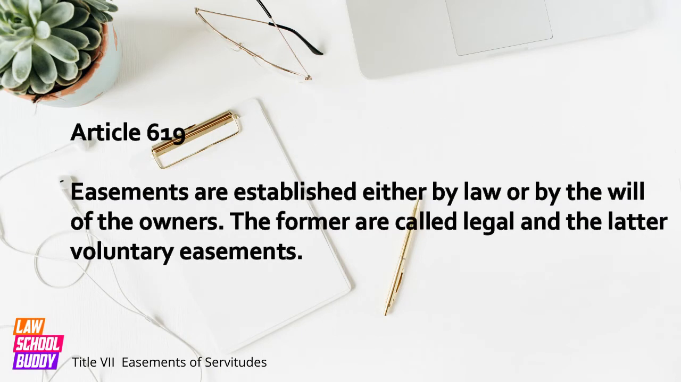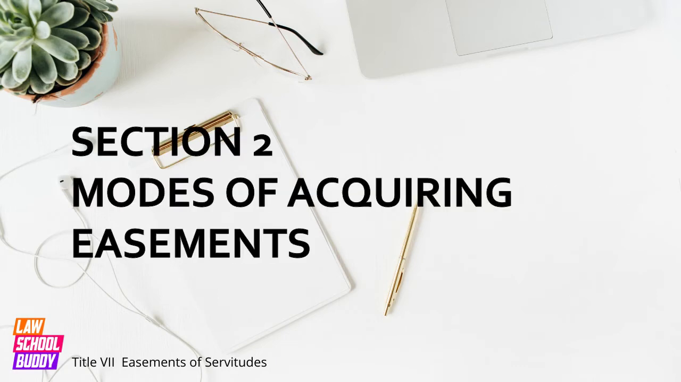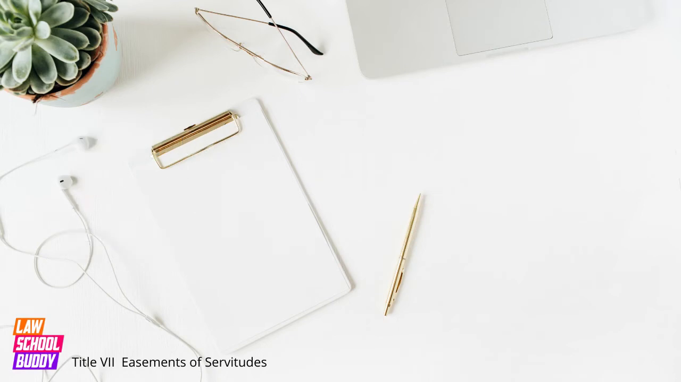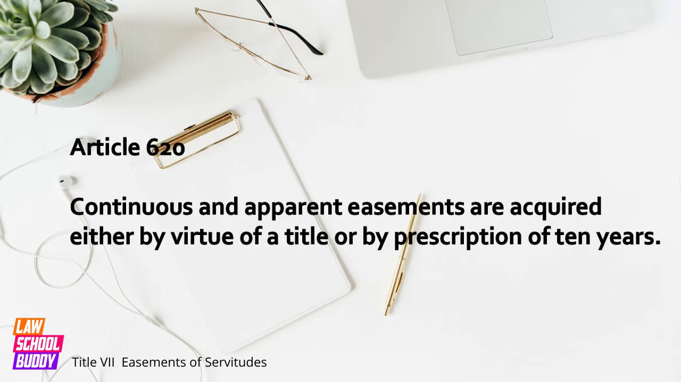Article 619. Easements are established, either by law or by the will of the owners. The former are called legal, and the latter voluntary easements. Section 2. Modes of acquiring easements. Article 620. Continuous and apparent easements are acquired either by virtue of a title or by prescription of 10 years.